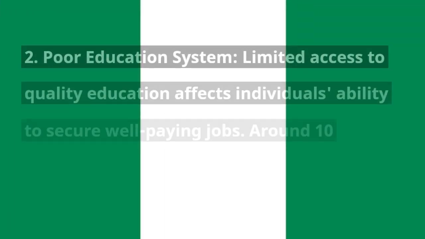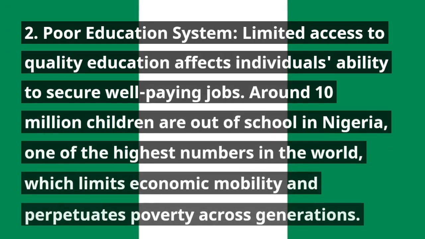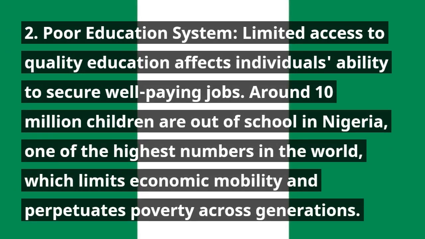2. Poor education system. Limited access to quality education affects individuals' ability to secure well-paying jobs. Around 10 million children are out of school in Nigeria, one of the highest numbers in the world, which limits economic mobility and perpetuates poverty across generations.